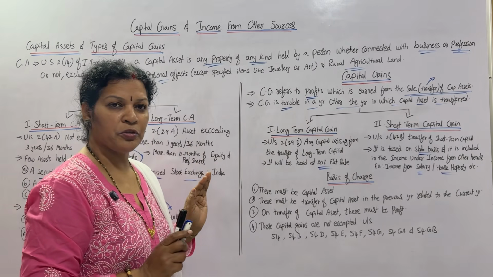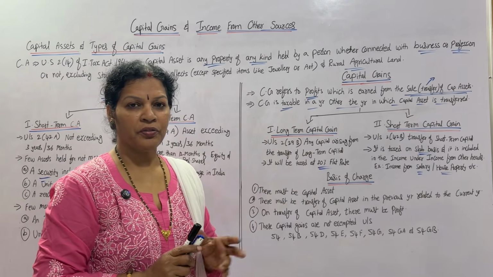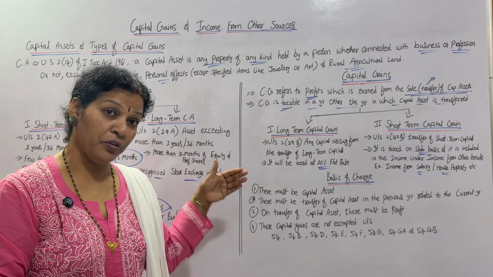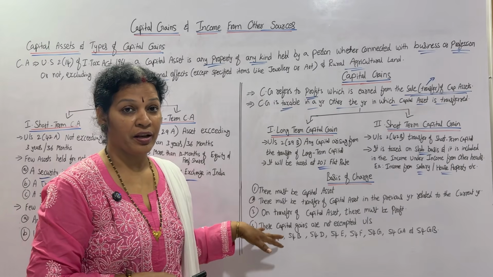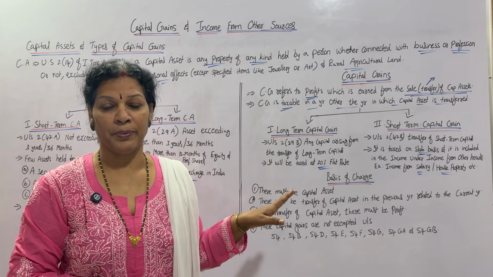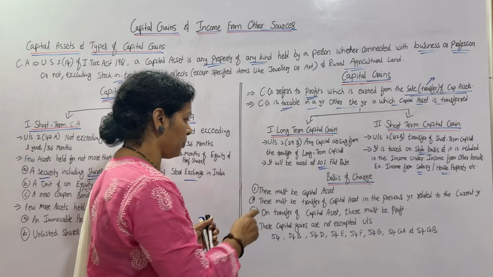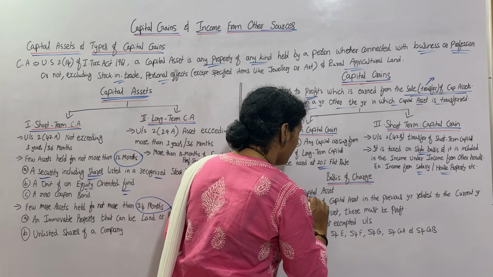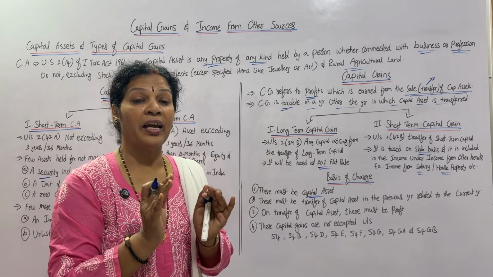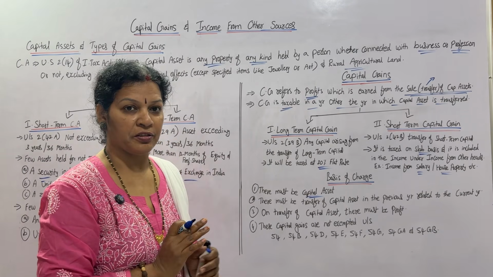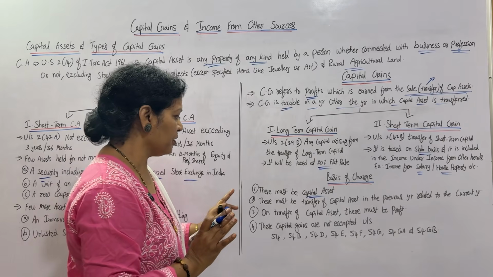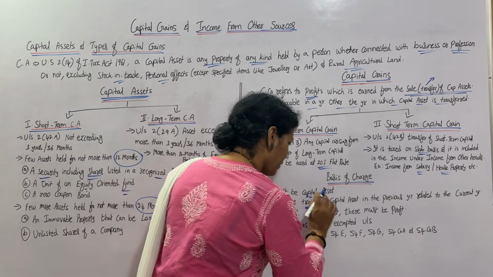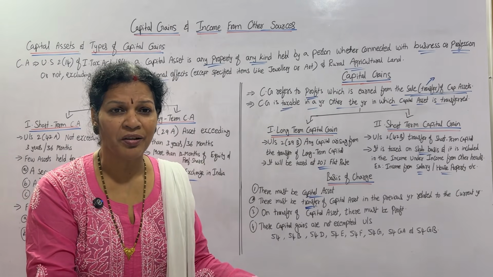Now, important points to be remembered. Basis of charge: 4 points you have to remember. If you fulfill these 4 points, then only it comes under capital gain. What are those? First point, there must be a capital asset. When you are selling any asset, that asset must come under capital asset. We learned what a capital asset is. Another one, there must be transfer of a capital asset. It is a capital asset, okay, but is there a transfer or not?